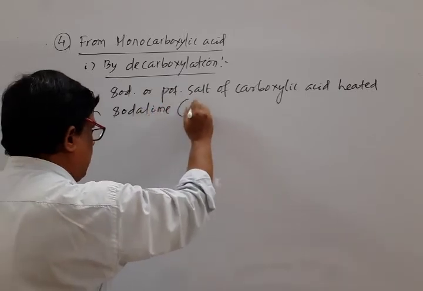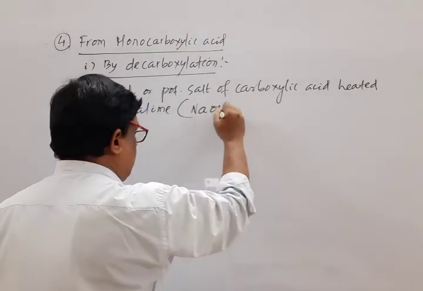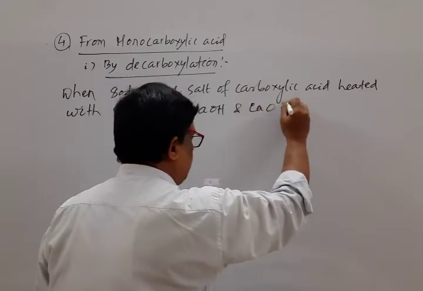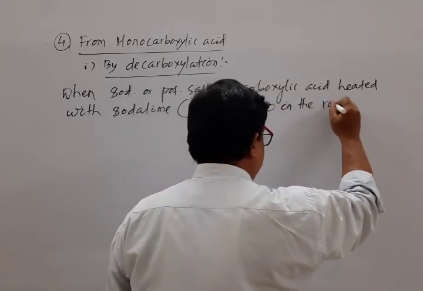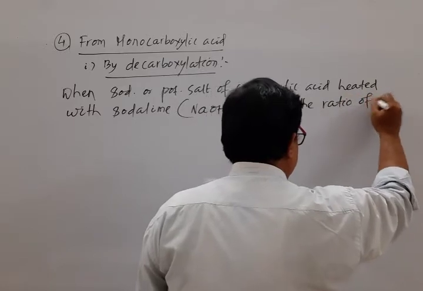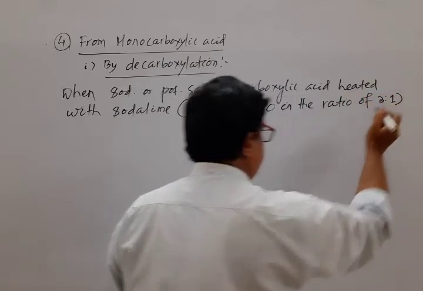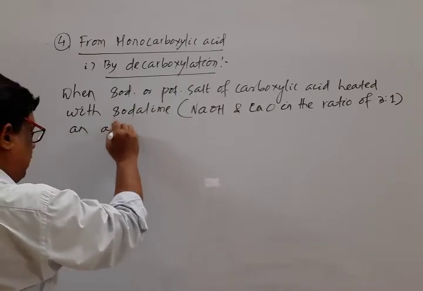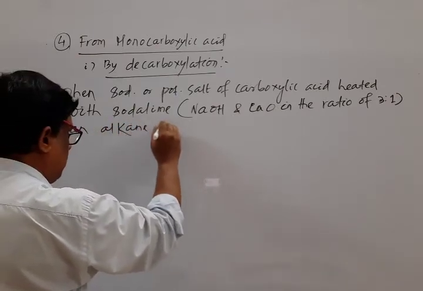Note down, what is soda lime? Mixture of sodium hydroxide and calcium oxide in the ratio of 3:1, comma, an alkane is formed.